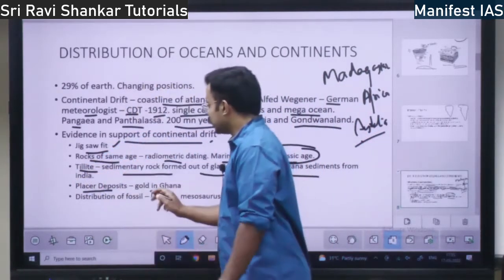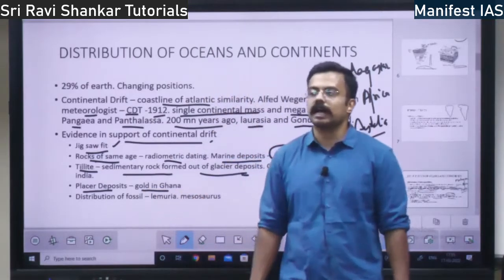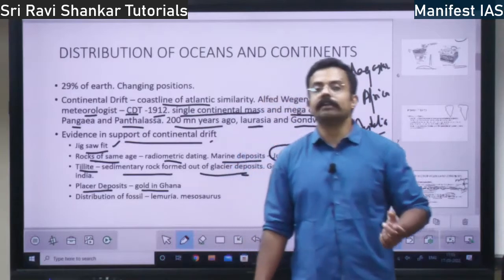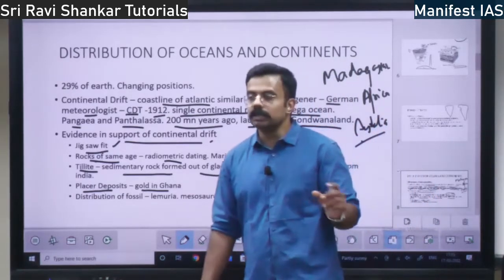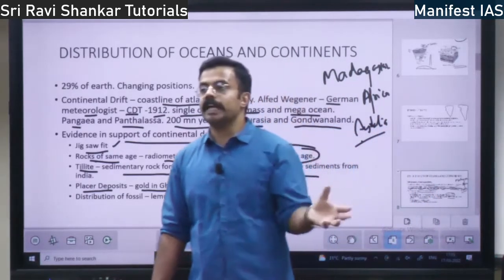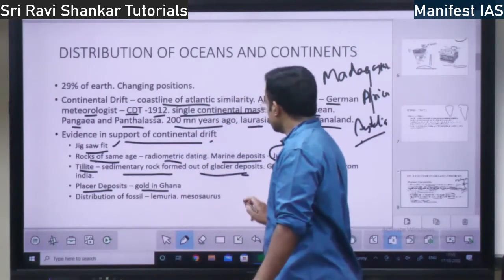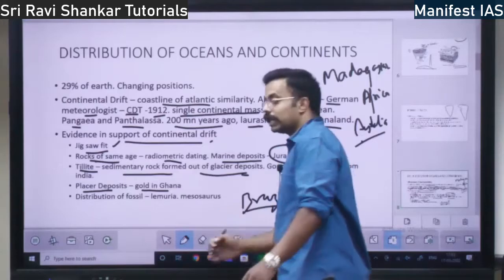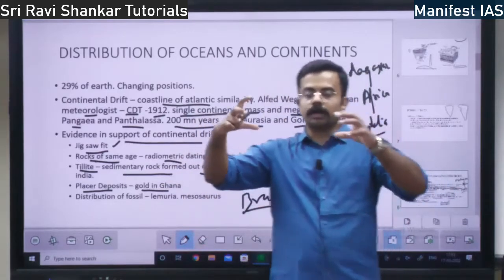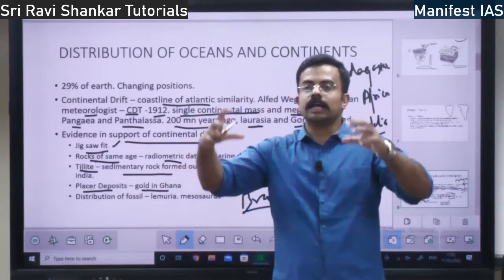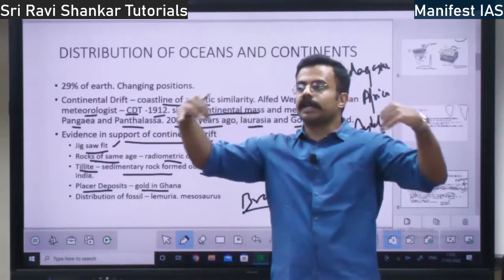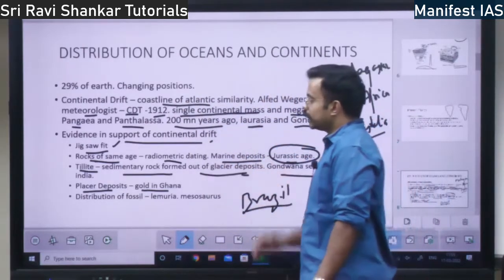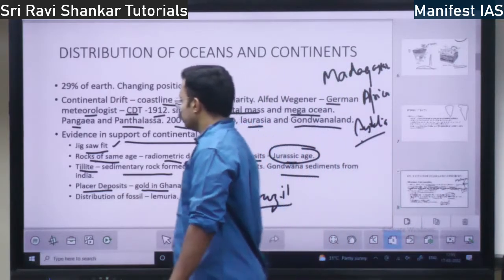See, these placer deposits, gold, are found in Ghana in Africa, whereas the gold bearing veins, where the gold comes from, are in Brazil in South America, right? That is why it says that these two continents were earlier together, later separated by the Atlantic Ocean. So the gold veins and placer deposits are one more evidence.